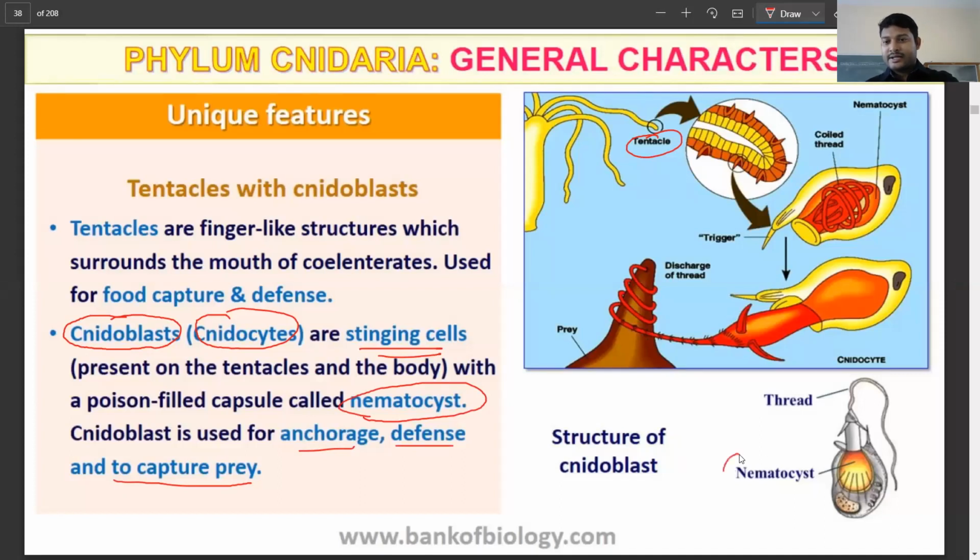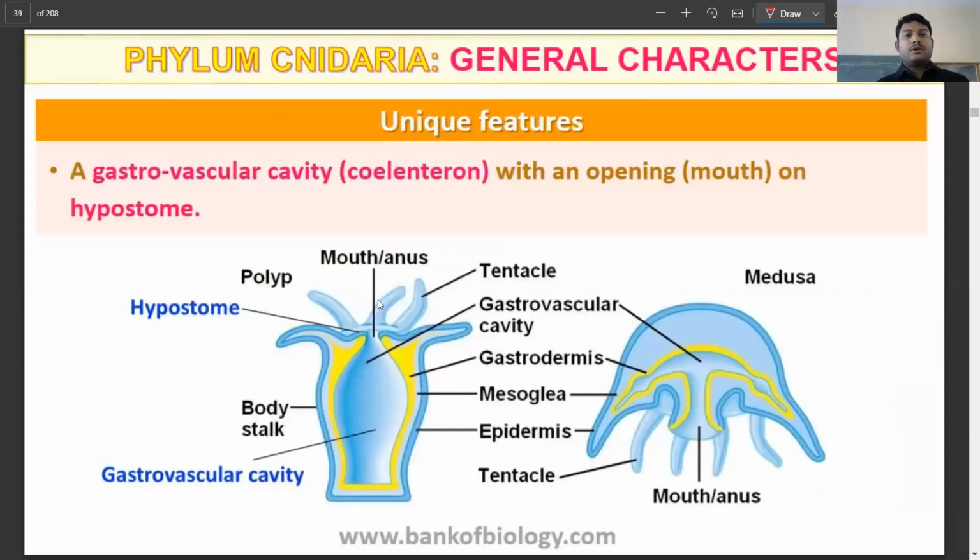So as you can see here, you see the nematocyst, and it is going to be the thread. There is a small mechanism that is given. This is a tentacle. When we zoom in, we see this entire structure and these small protrusions. These are the triggers, and the moment they come in contact, they basically release the entire coil or thread. And this thread is going to release the poison, and the prey is captured, for defense or capture, any of the requirement.